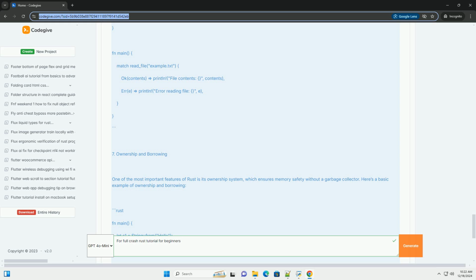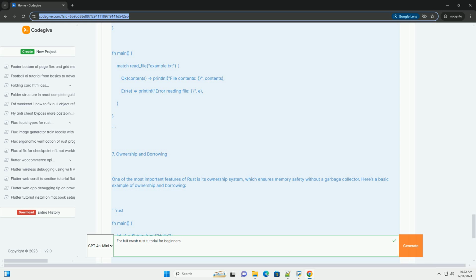2. Hello, world. Let's create our first Rust program. 1. Create a new directory for your project and navigate into it. Bash: mkdir hello_rust, cd hello_rust. 2. Create a new Rust file named main.rs. Bash: touch main.rs.